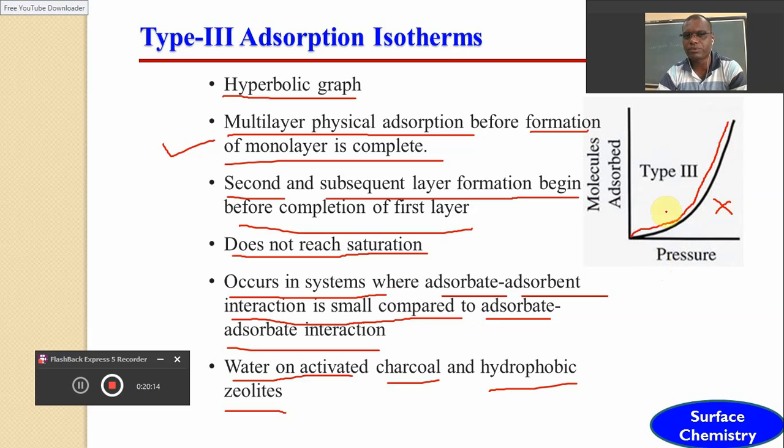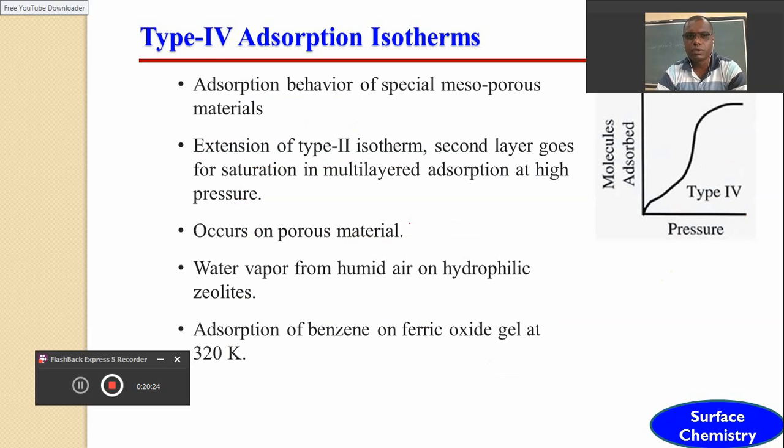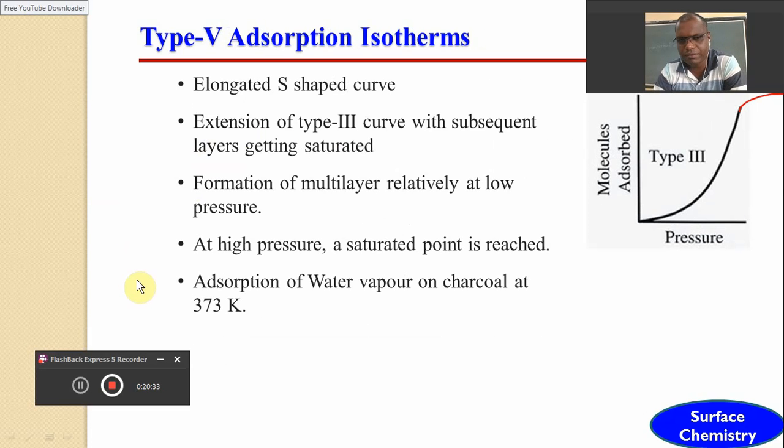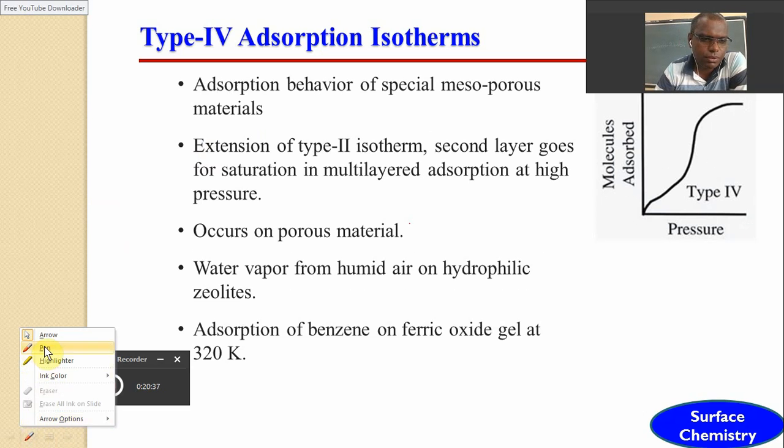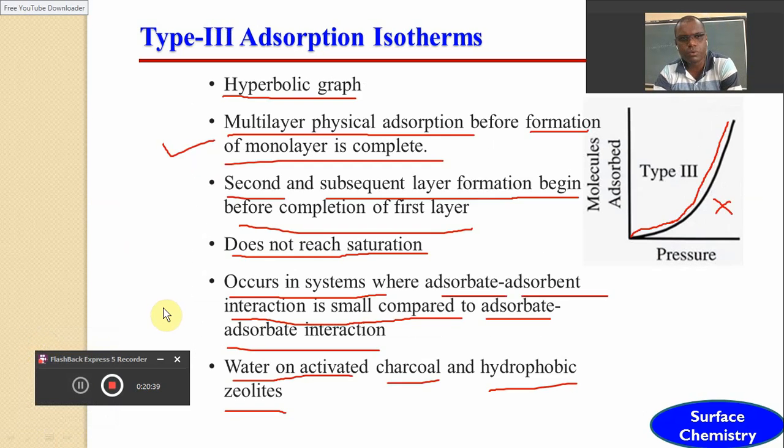Both types of adsorption take place, but without completion of the monolayer. Now, dear friends, in this type 4 adsorption isotherm, I would like to show you the type 2 and the type 3.